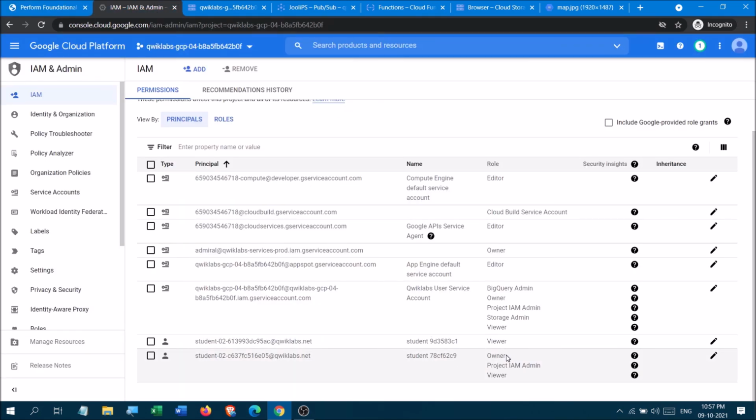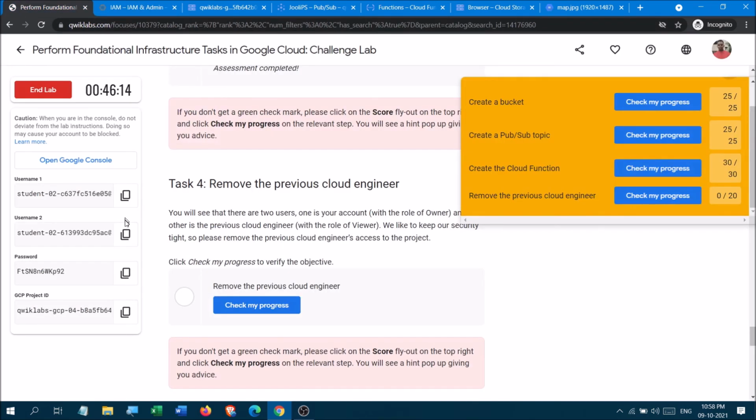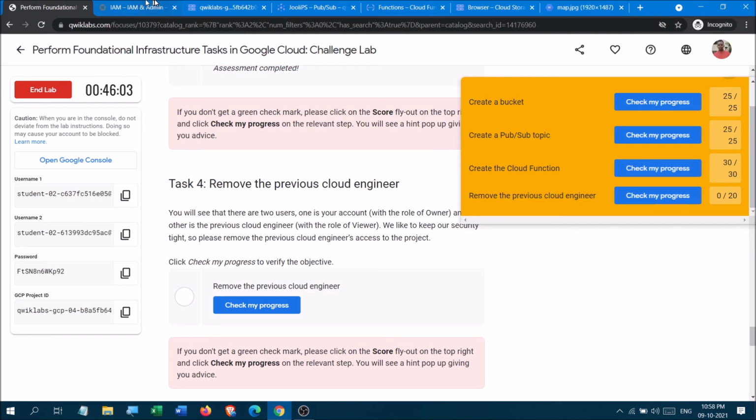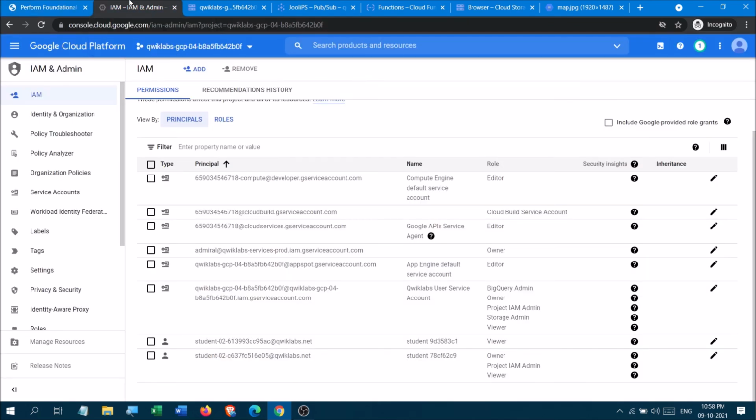As I told you before, and I'll repeat again, the first username shall most of the time be the owner, editor, or the project I am in. The second one is going to be the viewer. According to this he has access, but we have to remove it. The role of viewer means he is viewing what is going on in our cloud.